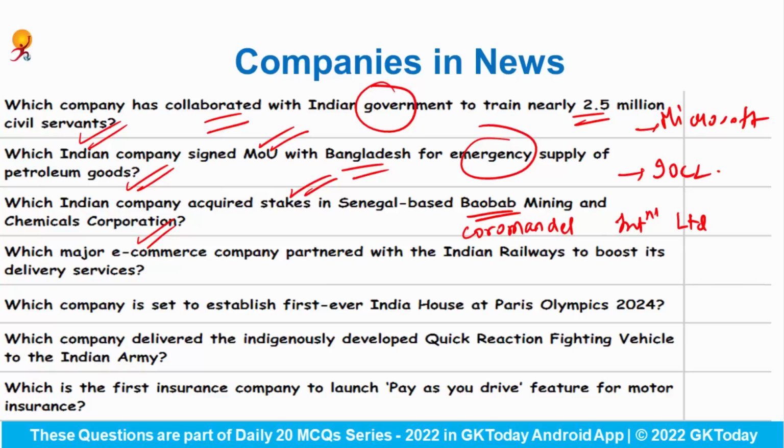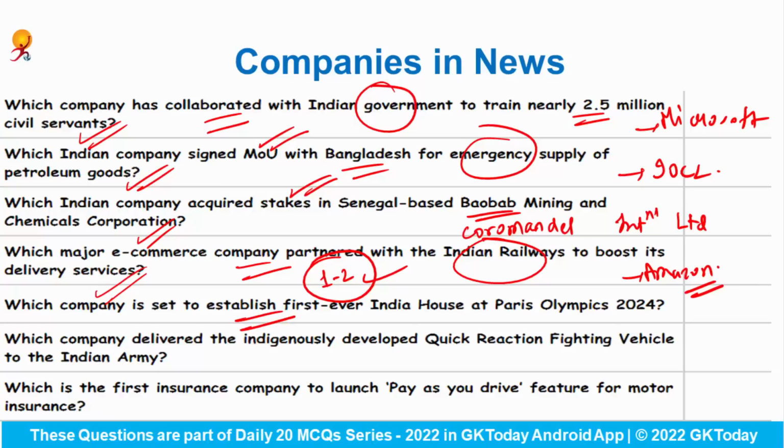Which major e-commerce company partnered with the Indian Railways to boost its delivery services? This is Amazon. So now Amazon can provide 1 to 2 day delivery service to their customers using this partnership with Indian Railways. Which company is set to establish the first ever India House at Paris Olympics 2024? Answer would be Reliance Industries. You have to tell me what is the slogan or theme for Paris Olympics 2024.